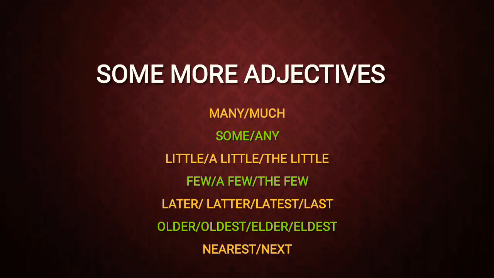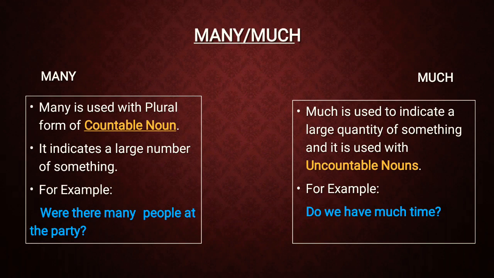So let us start with many and much. Many is used with the plural form of countable nouns. It indicates a large number of something. For example, were there many people at the party? Much is used to indicate a large quantity of something, and it is used with uncountable nouns. For example, do we have much time? So we can see that in these two words, many and much, many is used for countable nouns and much is used for uncountable nouns.